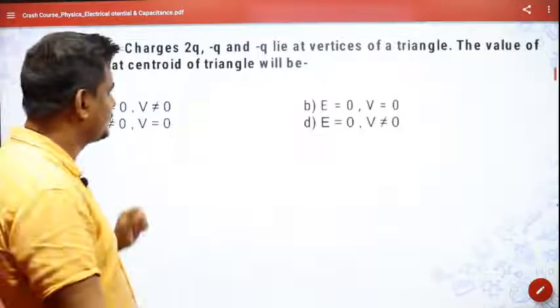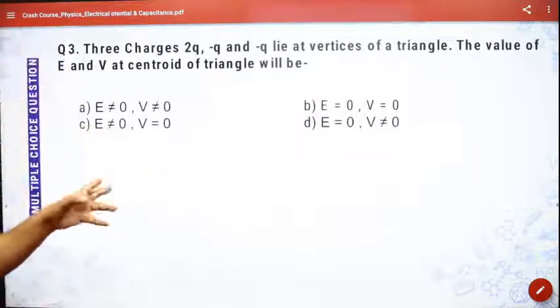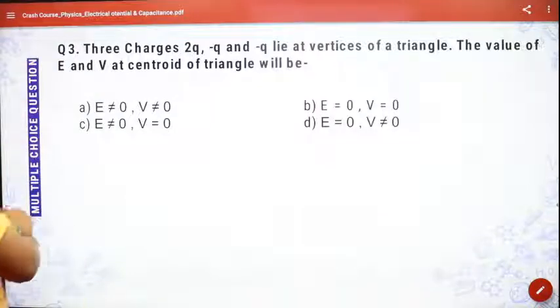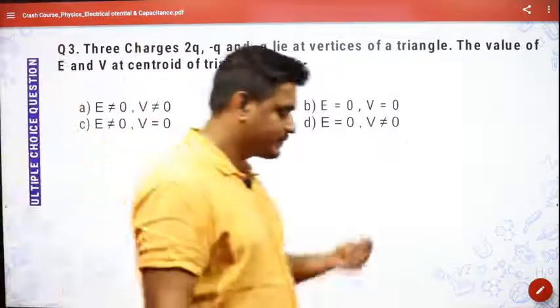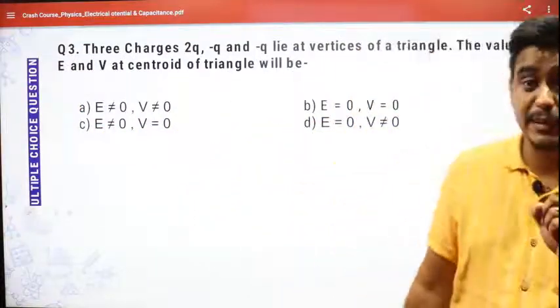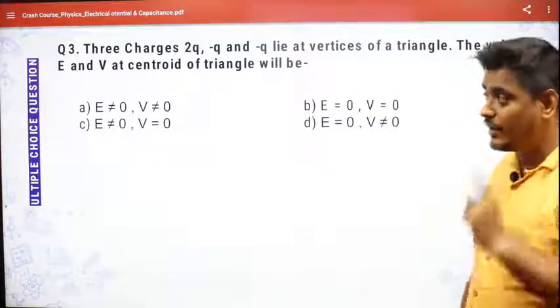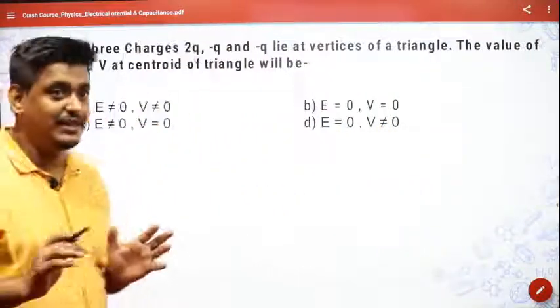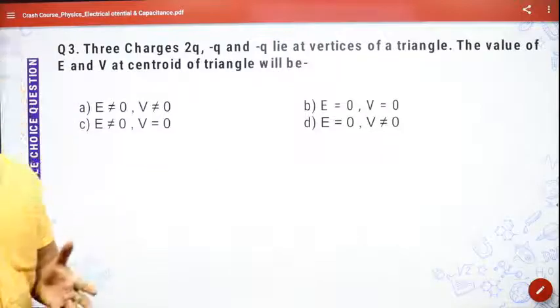Three charges, 2Q, minus Q, and minus Q, lie at the vertices of a triangle. The value of E and V at the centroid of the triangle will be how much? See, this question is from the CBSE sample paper, this year, 21-22 sample paper. So this kind of questions you can expect. I'm trying to say that this kind of questions can be expected in the